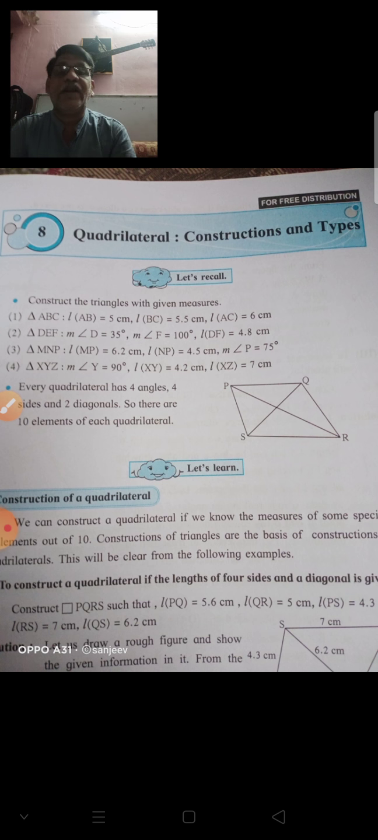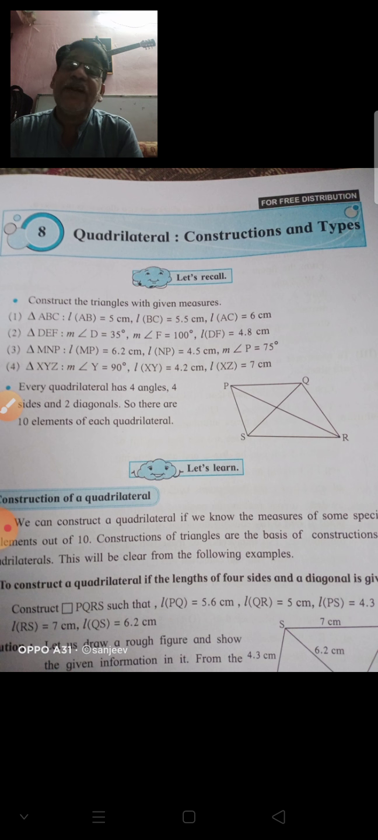Now, quadrilateral, and in 8th standard only we learn how to construct the quadrilateral when different parts are given, that is, sides are given, diagonals are given. Okay, then how to construct the quadrilaterals. First of all, what is a quadrilateral? It is a geometric figure which has 4 sides and 4 angles. Okay, so this is a quadrilateral.